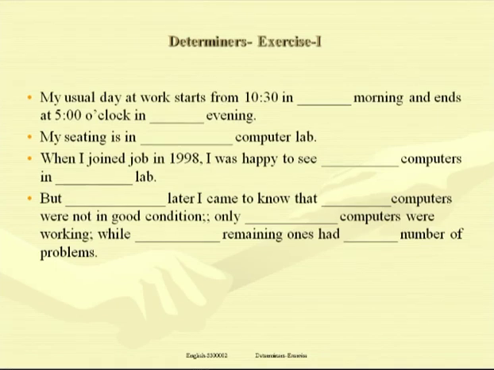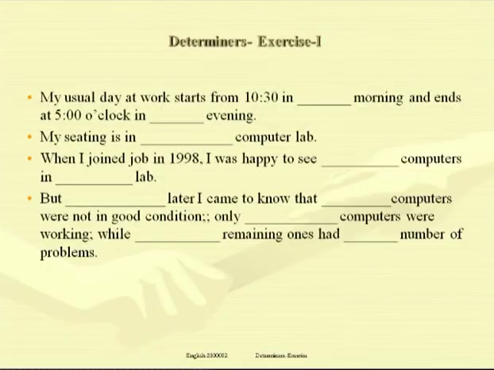Only dash computers were working. Positive sense, computer, countable noun. Positive sense because some of them were working, and that's why only a few computers were working, while the remaining ones had a number of problems. The remaining ones means some were working, talking about the other particular numbers, and that's why the remaining ones had a number of problems.